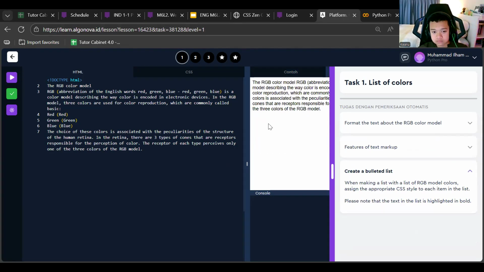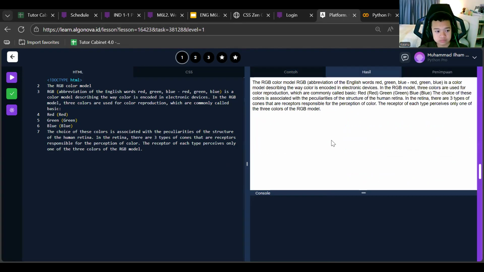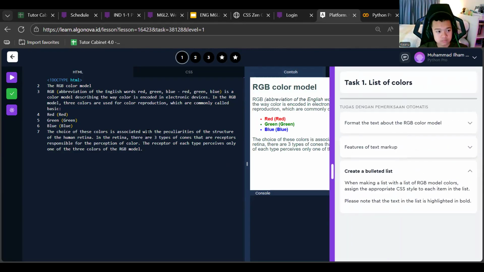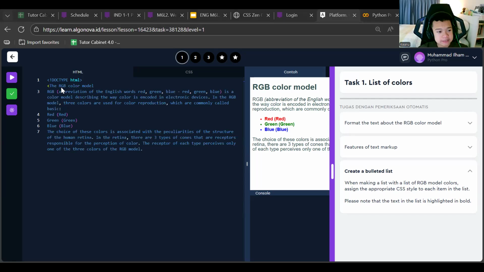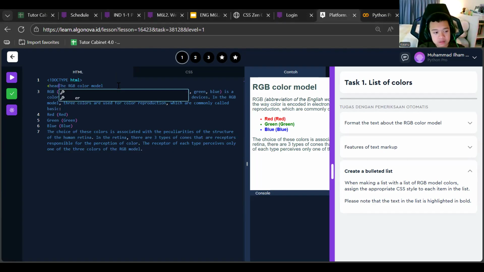As you can see, we need to make our result the same as the example. RGB color model, I think we need to use H1 for this. Don't forget to state the HTML, because we are using the HTML document.